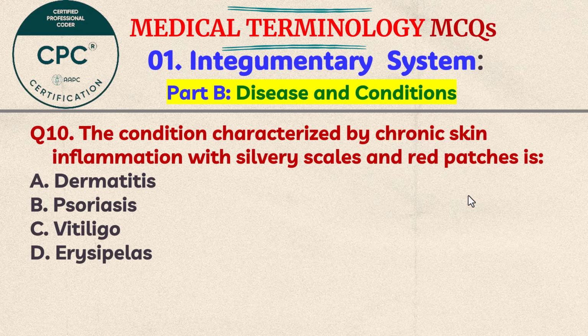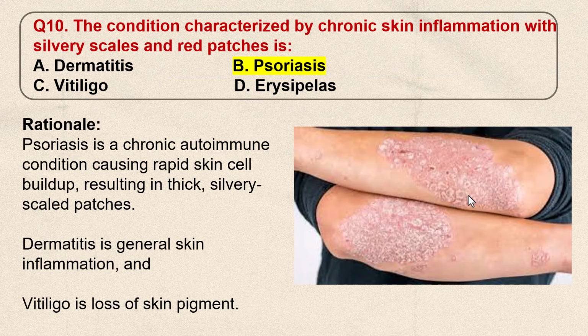Question number 10. The condition characterized by chronic skin inflammation with silvery scales and red patches is A. Dermatitis, B. Psoriasis, C. Vitiligo, D. Erysipelas. Think the answer. The correct answer is B, psoriasis.